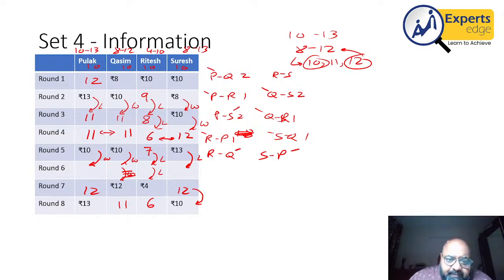So if I put the number here as 2 and 2, suppose both of them will reach 12 and 12, with 2 and 2. So here the numbers will be 5 and 11. Perfect. So now what I can do is in this round, round 6 to 7, I can have a match between. This was for round 1 match. This is round 2, round 3, round 4, round 5. For the round 6 match, I could have